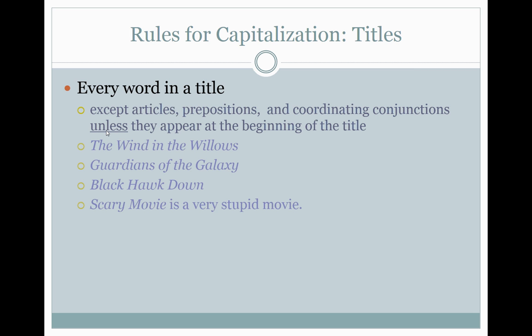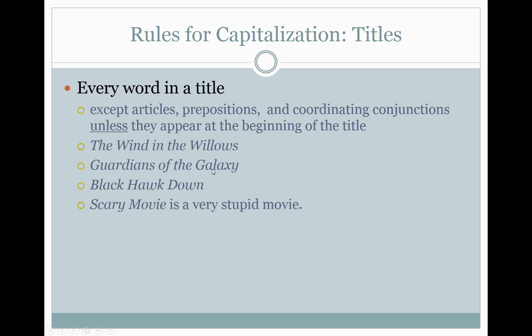Okay, so for example, The Wind in the Willows. We've got The Wind in the Willows. Capital T, capital W, capital W. The is an article, so it's not capitalized here, but it's capitalized at the beginning because it is the first word in the title. In is a preposition, so it's not capitalized.